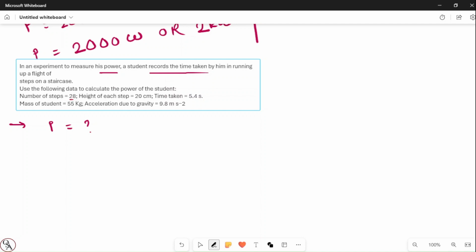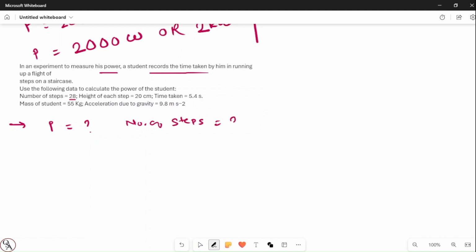So they have given the number of steps. The number of steps is 28, right? The height of each step is 20 centimeter.